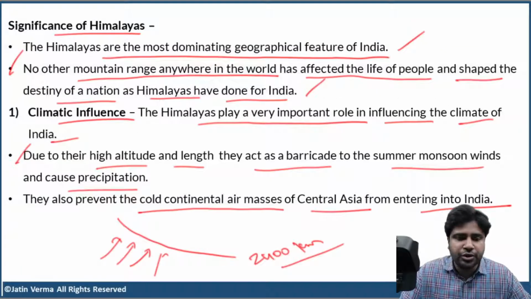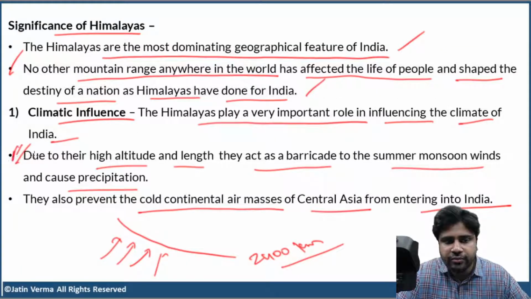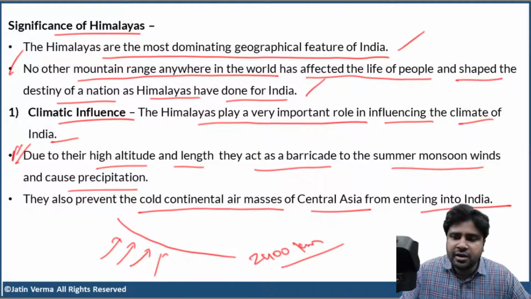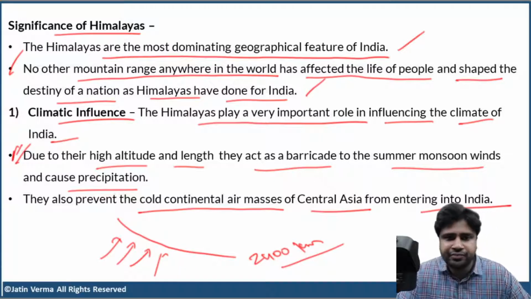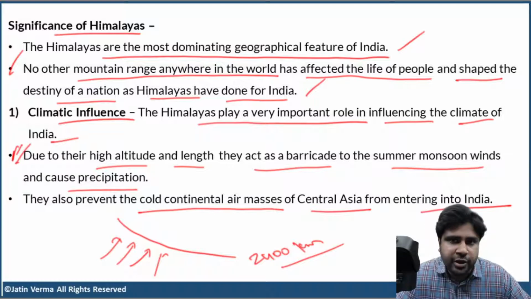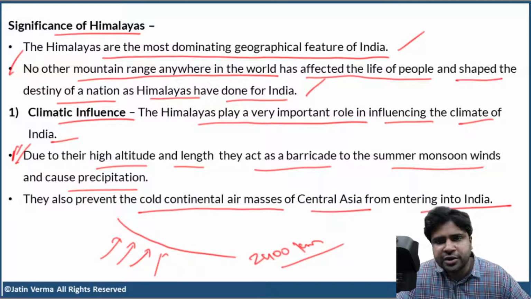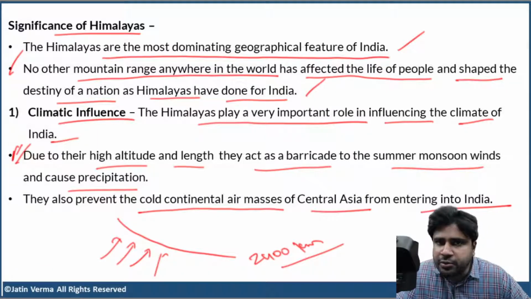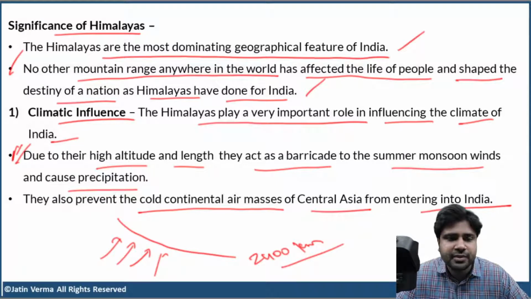So, guys, about this point, we are going to understand more when we discuss the monsoon mechanism. So, right now, just don't worry about that. First, let me finish off all the physiographic divisions. And then we'll speak about the reverse drainage system, that is very, very important. And after discussing the drainage system, then we'll speak about the climate of India. And then we'll discuss the monsoon mechanism. And then we can discuss the different soils in India. And then we can discuss the different agroclimatic zones, the agriculture, and then the various mineral resources of India.